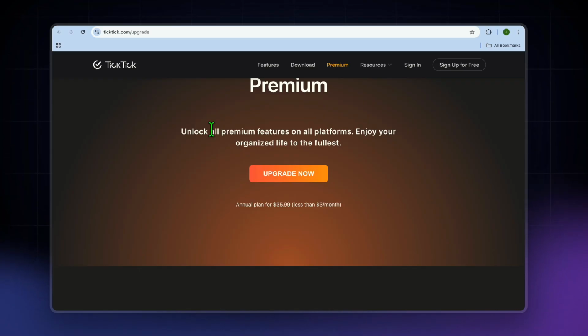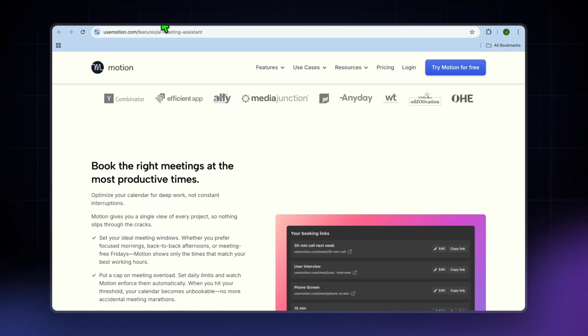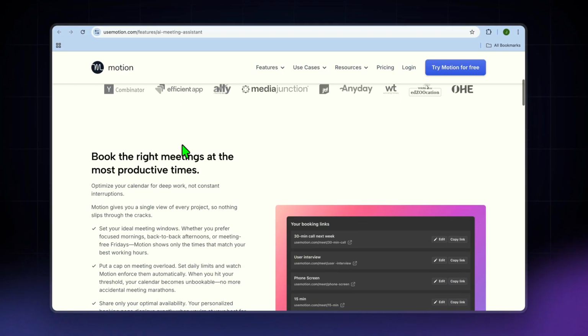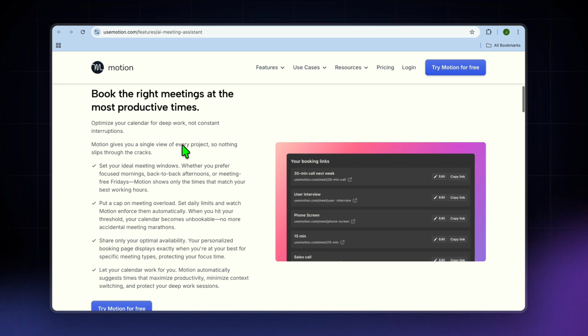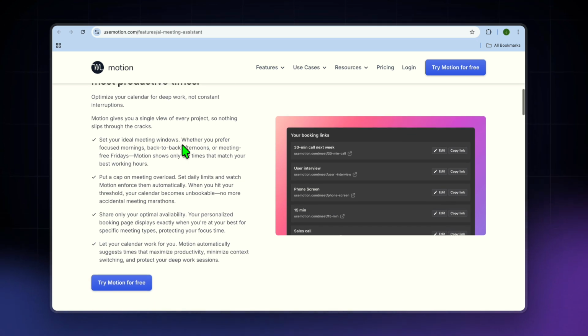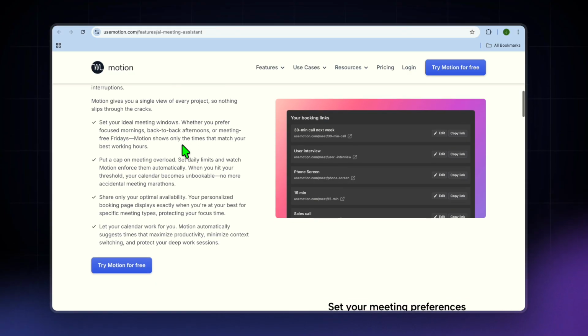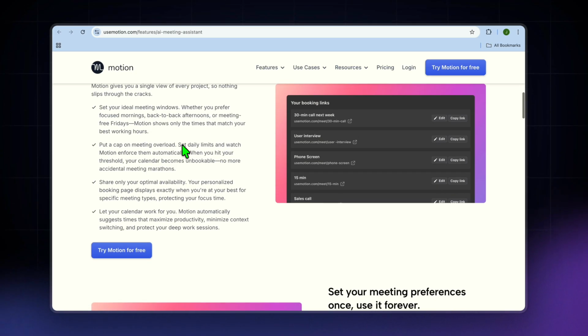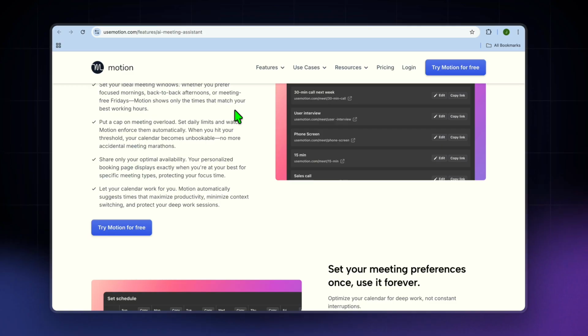And if we were to talk about the pros and cons, starting with Motion AI, first, starting with the pros, it auto-plans your day, it is great for deadlines and time blocking, and it reduces decision fatigue. The only downside I would say is the cost can be higher compared to the others on this list, as you can see, and it can be overkill sometimes if you just need simple task lists.